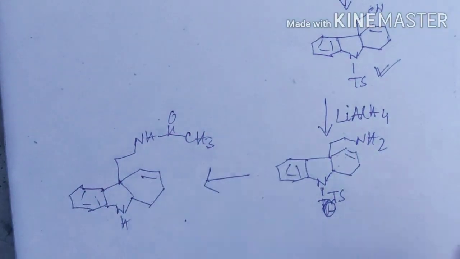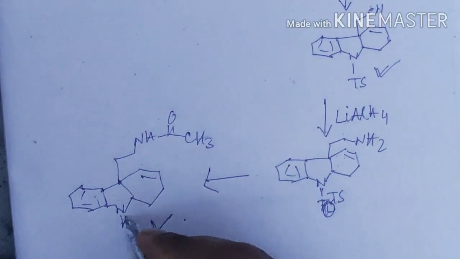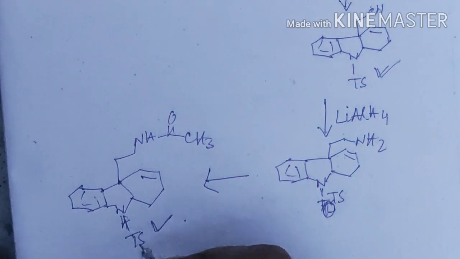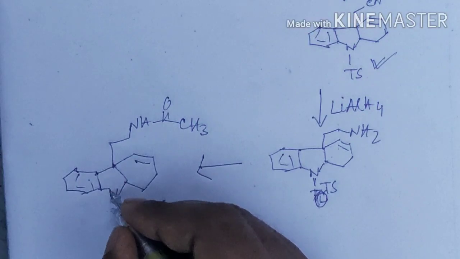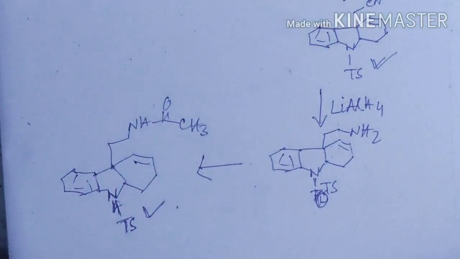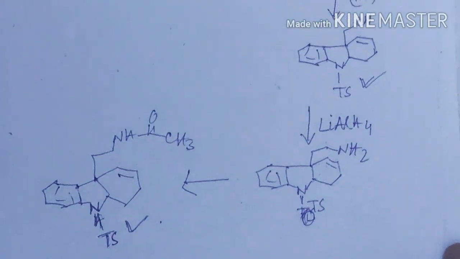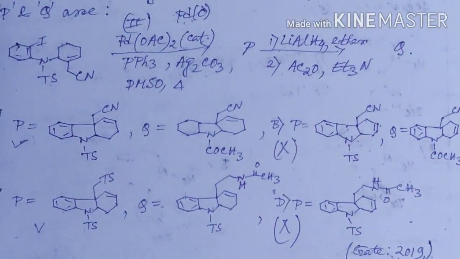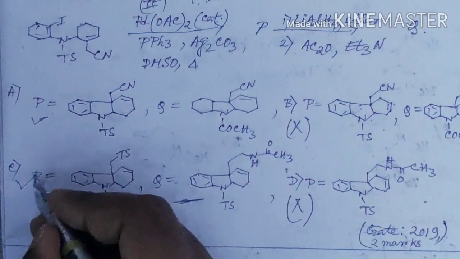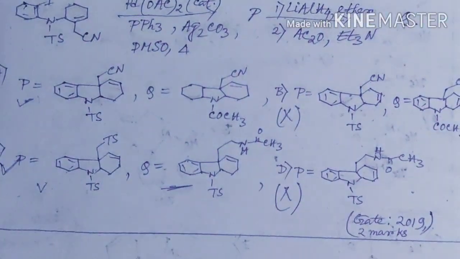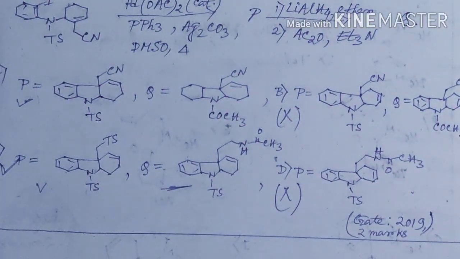So the second product will be this one. I am writing it wrong repeatedly. It is NTs. It will remain intact. It will not be hampered in the given reaction condition. So the second product will be this one. So this is the correct answer. So let's go to the last question for this video.